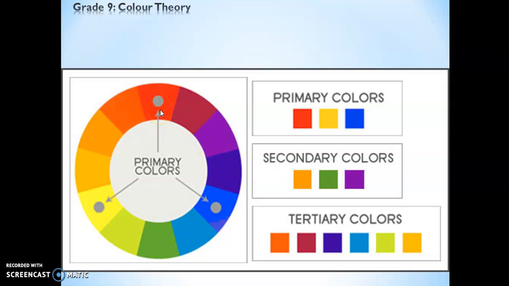And red, primary color, mixed with purple, secondary color, becomes reddish purple. Right, so I repeat, primary colors are not mixed with any other color, and they are red, blue, and yellow. Secondary colors are mixed or created by primary colors, and tertiary colors are created by mixing primary and secondary.